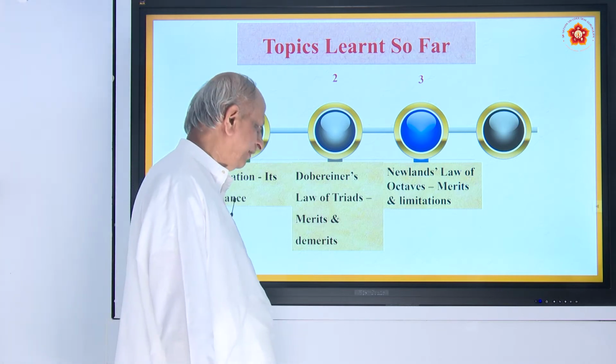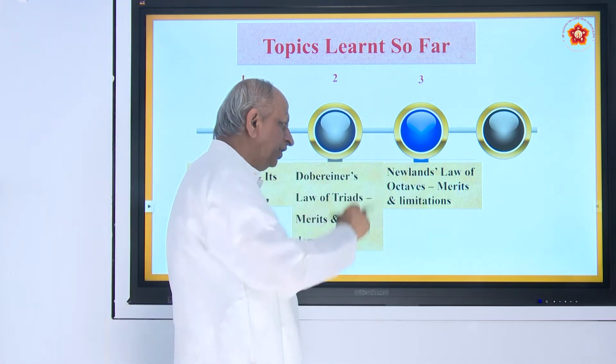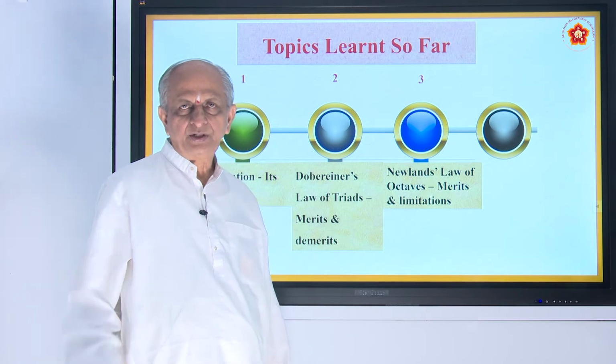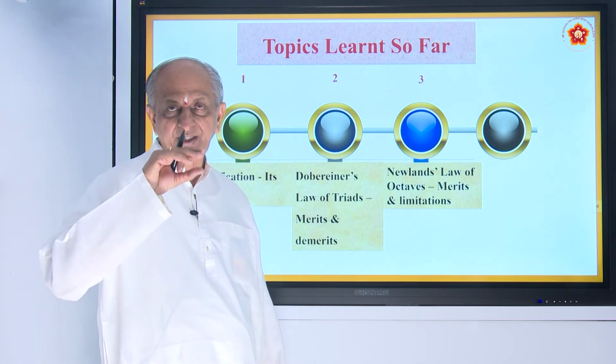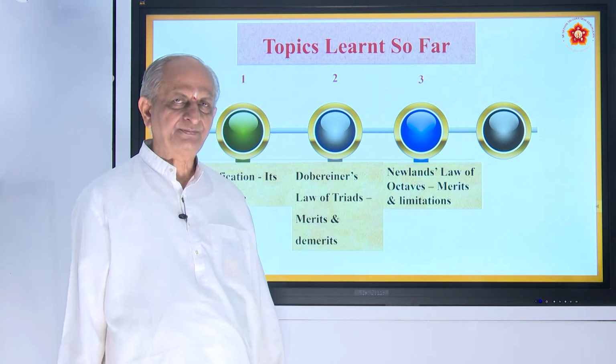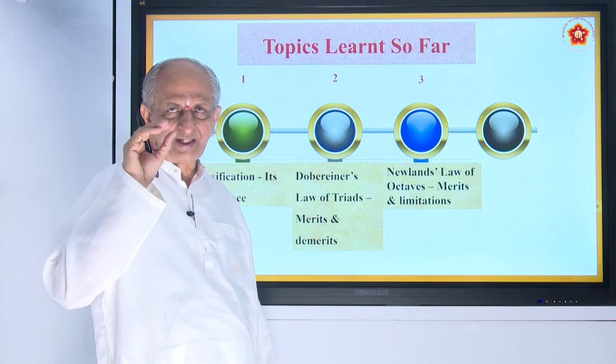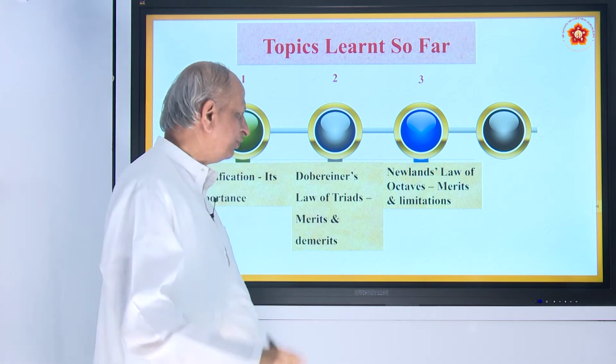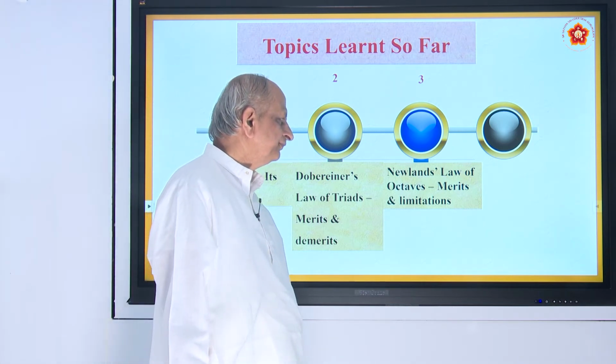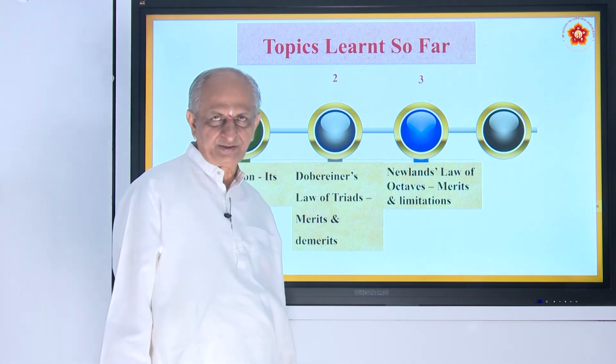Newland's law says that when the elements are arranged in increasing order of atomic masses, the first element behaved like the 8th element, the 8th element behaved like the 16th, and so on. So, that is another type of classification.